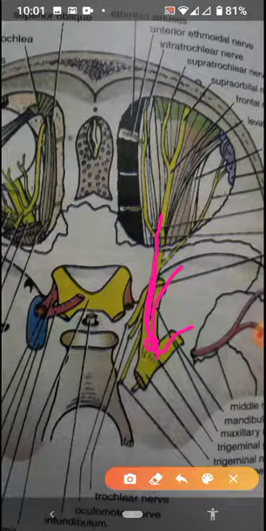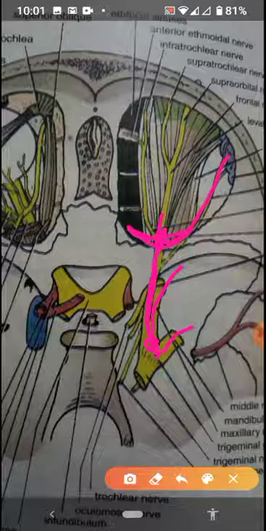Ophthalmic is concerned with the eye. It enters the orbit through the superior orbital fissure. This is the superior orbital fissure. It is entering into it, and it is dividing into three branches. One is the lacrimal, which is lateral. One is the frontal, which further divides into two, the supraorbital and supratrochlear. And the medial ones are the long ciliary and nasociliary.